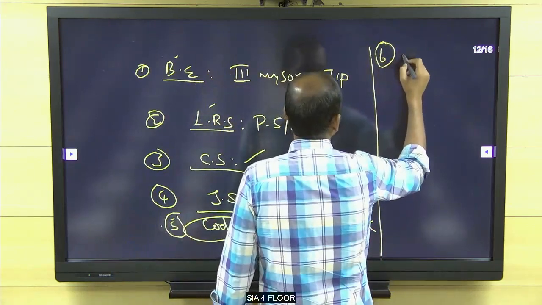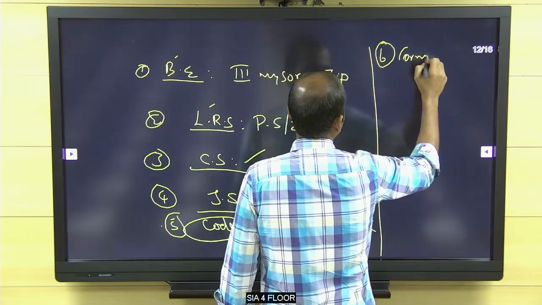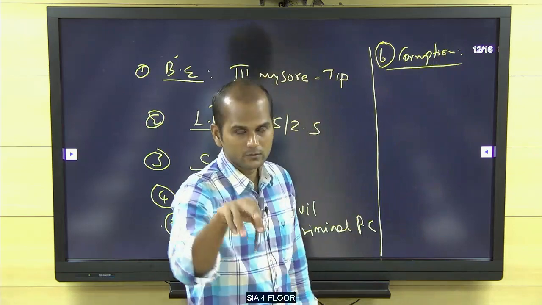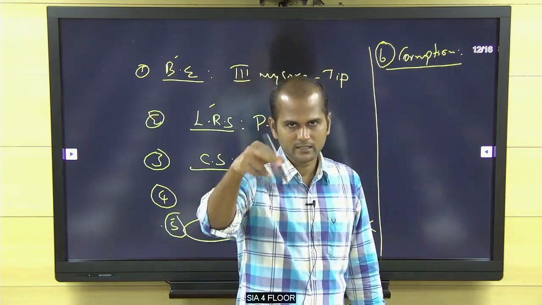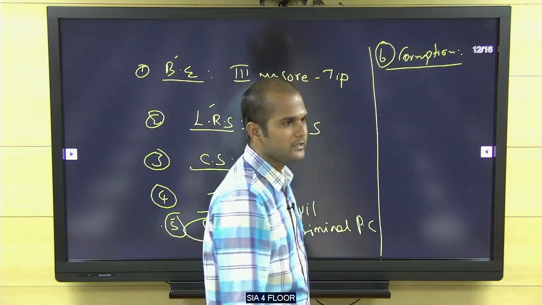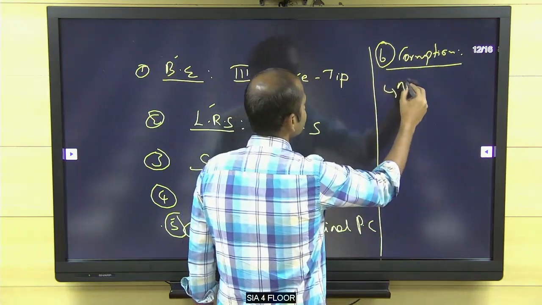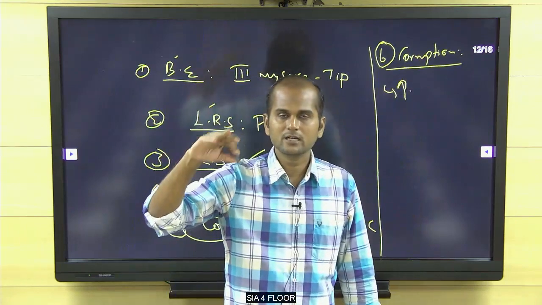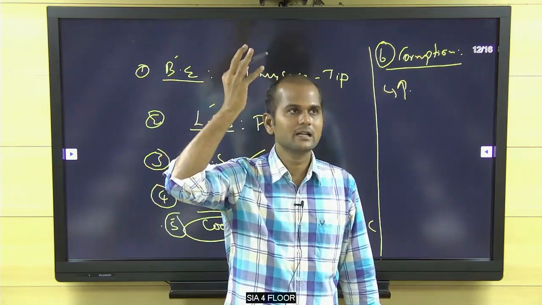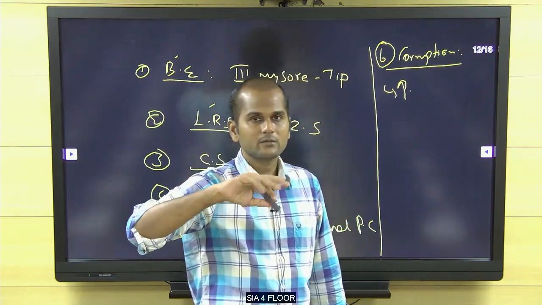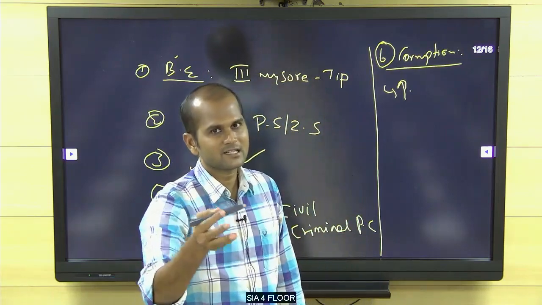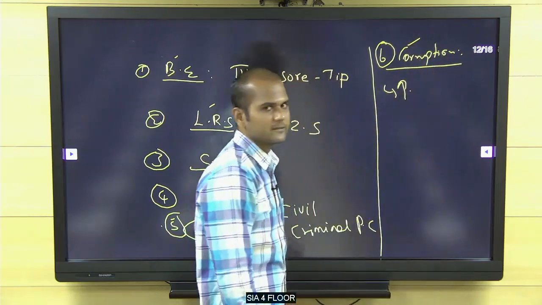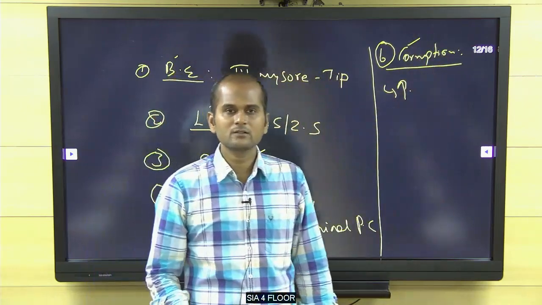Sixth measure is he reduced the corruption among the company servants. This I have not given. Actually, today is also class, so extra points I will give, okay? How did he reduce the corruption? By increasing the salary of the company servants. He is the person who wanted to reduce corruption. What he did was increase the salary three-fold. Because Robert Clive and Warren Hastings were corrupt persons, he wanted to avoid that, so he reduced the corrupt practice of the company. This many measures Cornwallis took.